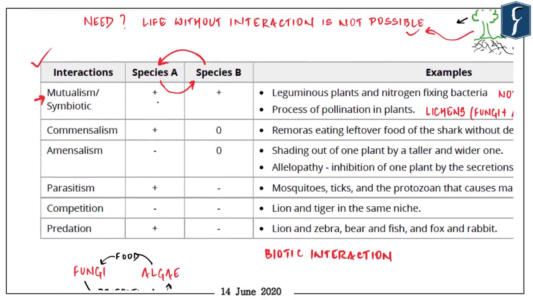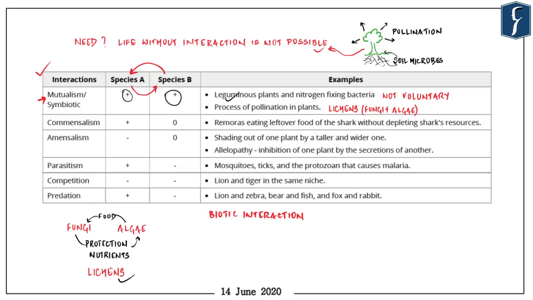So this is one of the examples. Another example would be leguminous plants and nitrogen fixing bacteria. Again, the same thing happens there. The nitrogen fixing bacteria help the plant by fixing nitrogen from the atmosphere, whereas plants provide them with food. Similarly, the process of pollination in plants. Now the insects help the plant by pollination, whereas they derive food from the flowers or the nectar. So this is another example of mutualism at work.